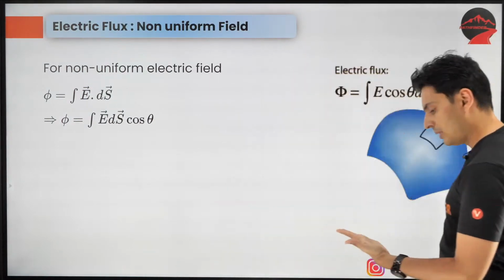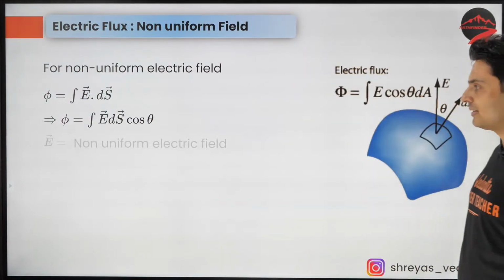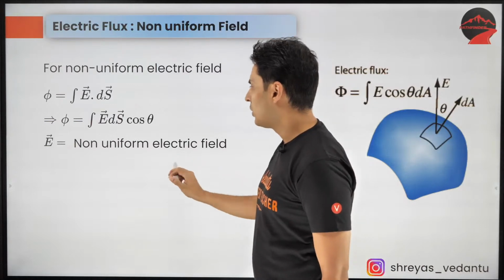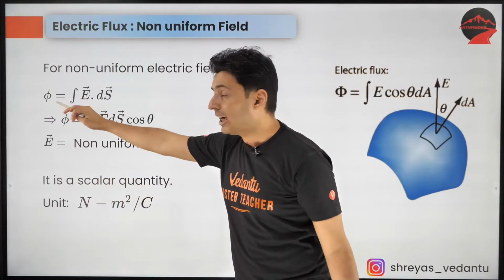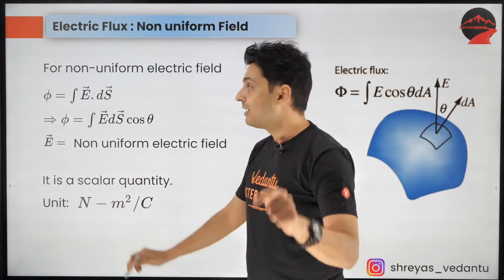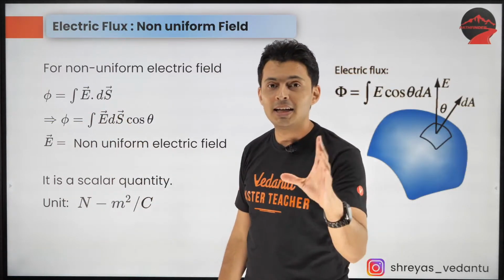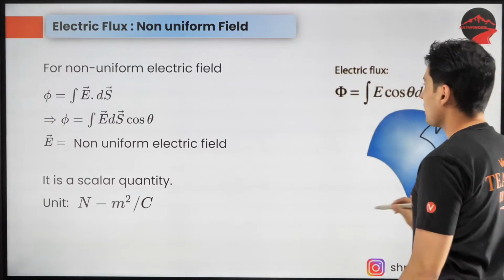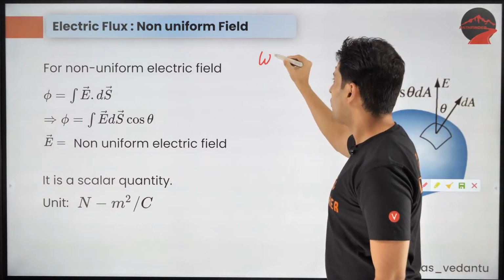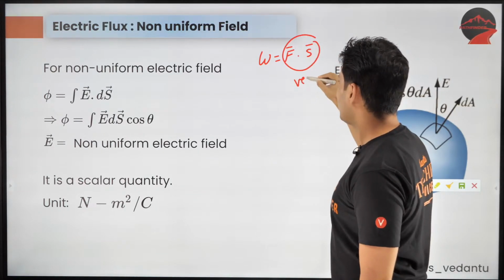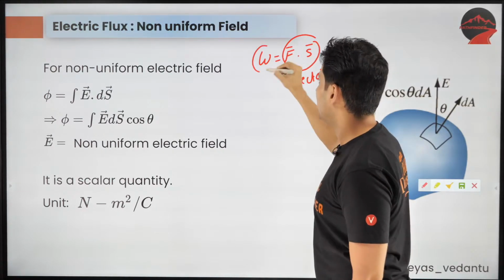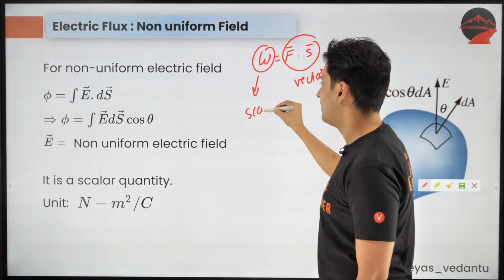Now that you have understood this, this is for the non-uniform field. Oh, I forgot to also tell you that flux is a scalar quantity. Remember, this is a dot product, and just like in work, work was force dot displacement. These two were vectors, but the result of the multiplication was a scalar.